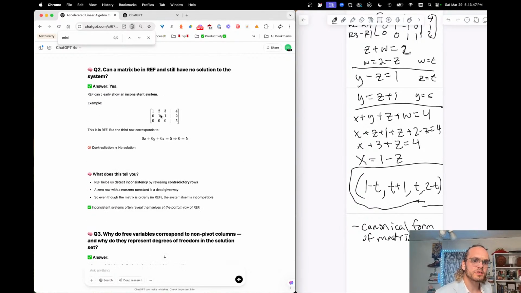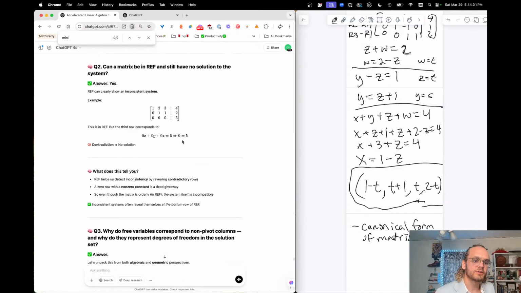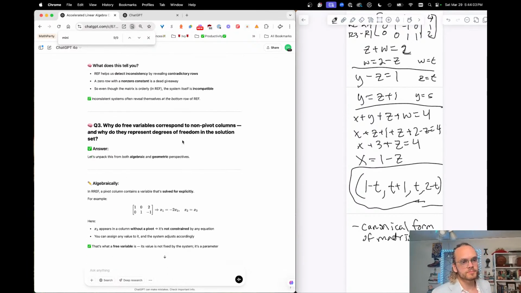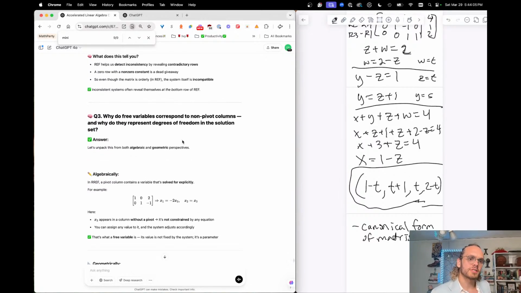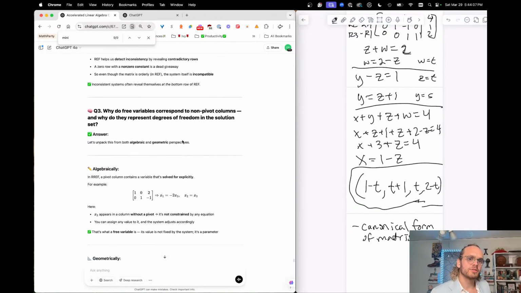Can a matrix be in row echelon form and still have no solution to the system? Yes. Can show an inconsistent system. Here's an example. Nice example. So, oh yeah, when you have 0, 0, 0 and then a number like 5, that means it's not possible. You get 0 equals 5. Contradiction. Cool. Row echelon form helps us detect inconsistency, reveals contradictory rows.